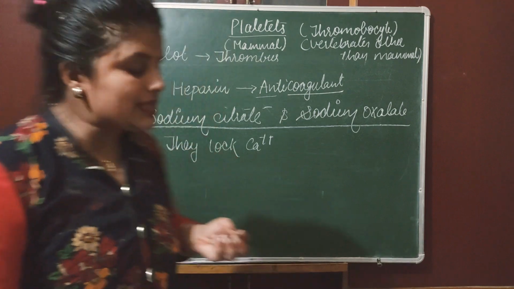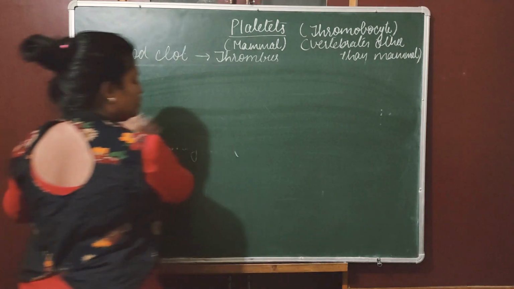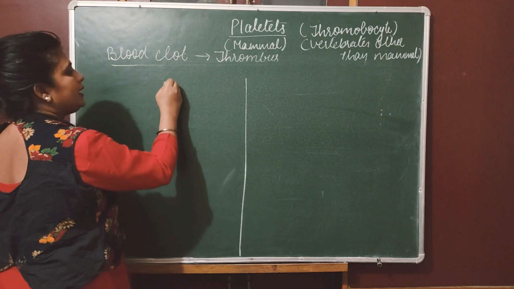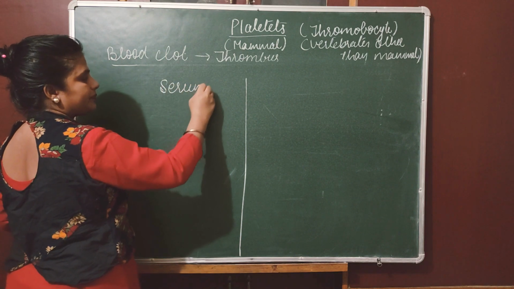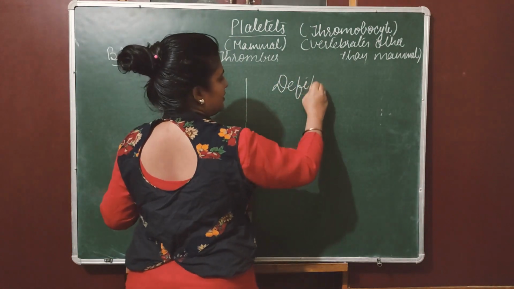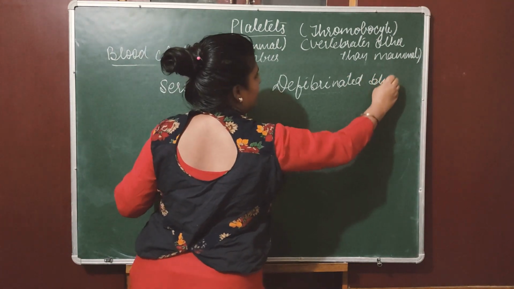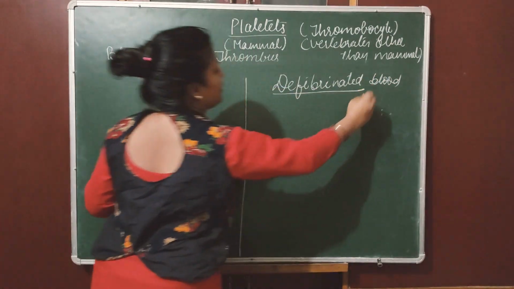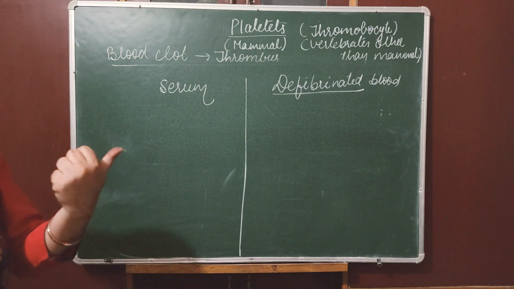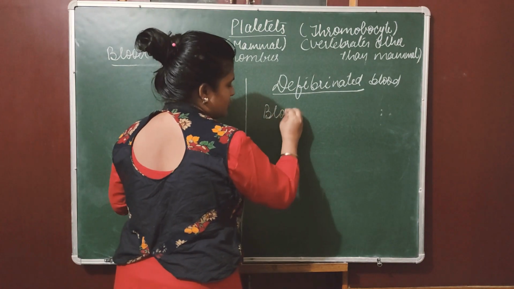Now, the last and important topic: you need to understand two terms. One is defibrinated blood and one is serum. Defibrinated blood means D means no, fibrin has been removed, that is, blood without fibrin.